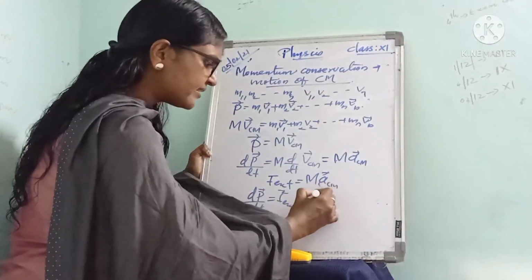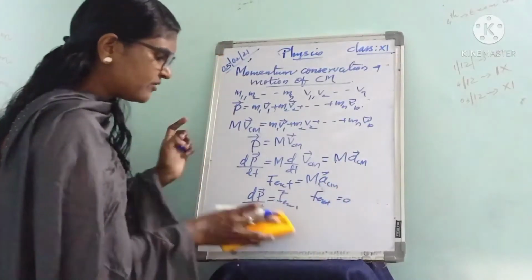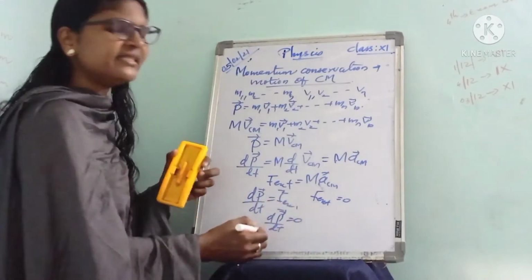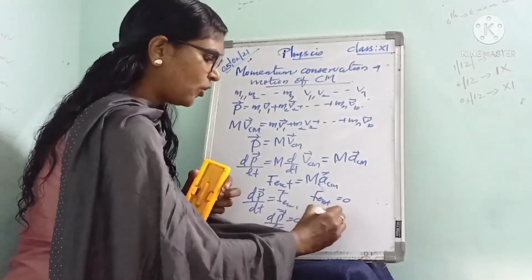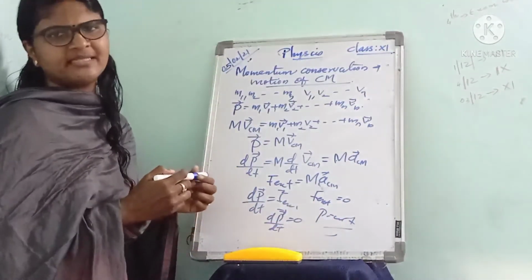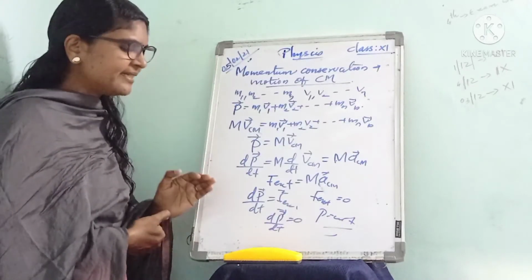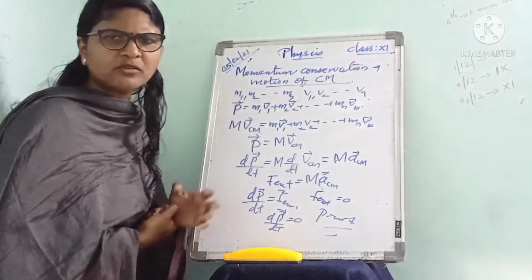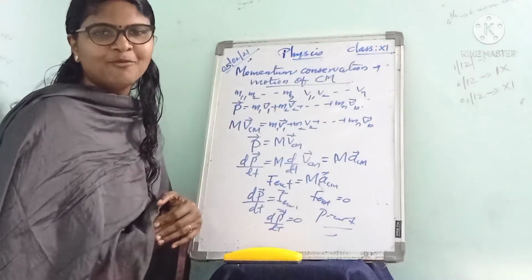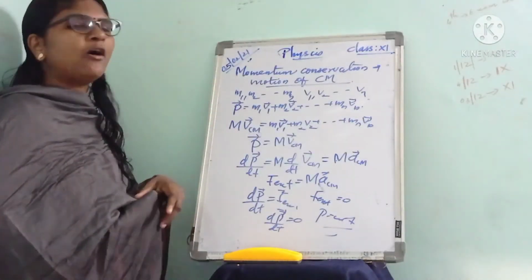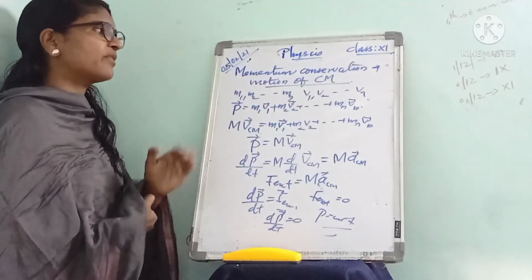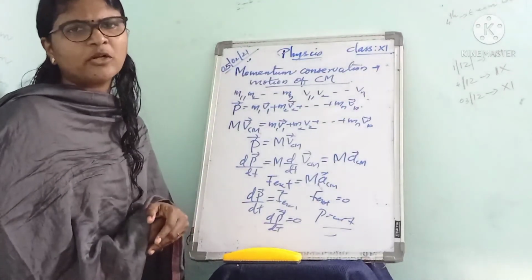Suppose F external is equal to 0, then dP by dt is equal to 0. If dP by dt is equal to 0, P must be a constant. That is, the momentum of the center of mass of the system remains constant in the absence of external force. This is called the law of conservation of momentum of center of mass.